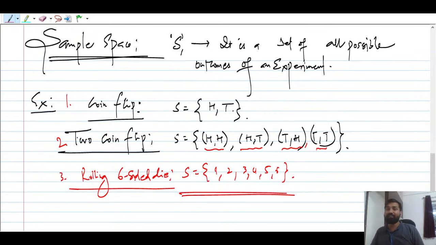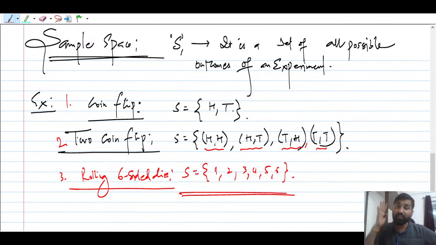As long as the outcomes of a random experiment are discrete, remember, discrete means countable, you are able to count. If you put those countable outcomes inside curly brackets separated by commas, that kind of sample space is known as a discrete sample space. What we are listing here is an example of a discrete sample space.